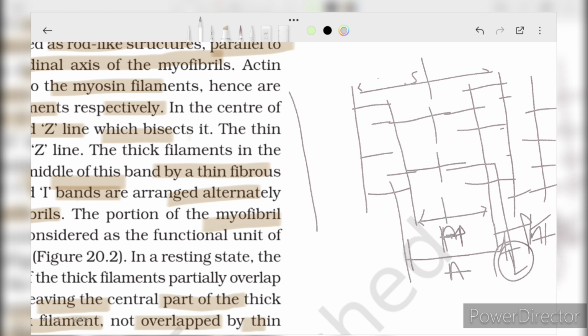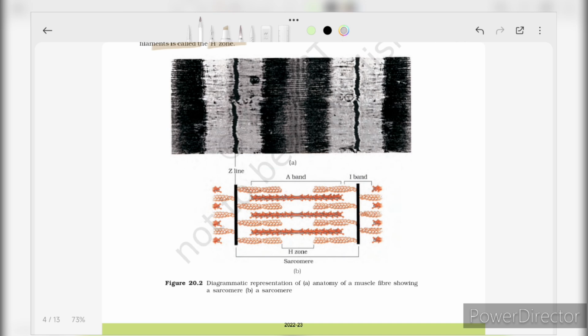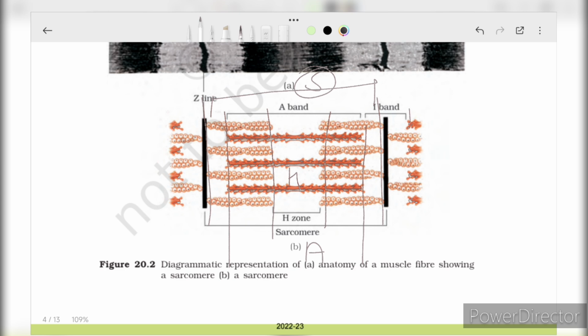Okay, and if we do the center partition, then we get the M line. See, there are two Z lines. Between them there is the S line, which is mentioned in the text, and this particular part is the A line and this particular part is the H line. Okay, and between these two A lines there would be some A line here also. Between these two A lines there is an I band. Got it?